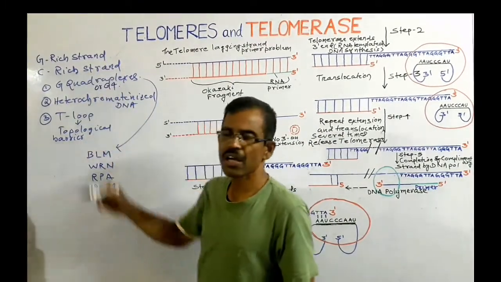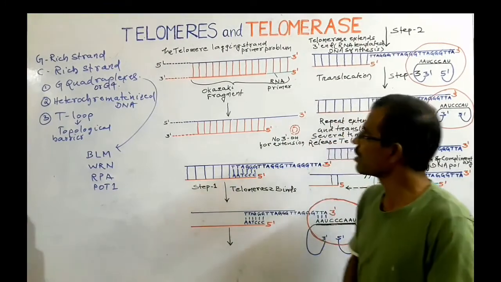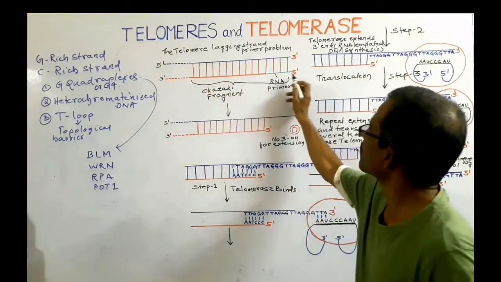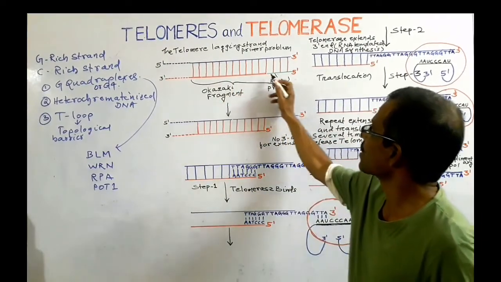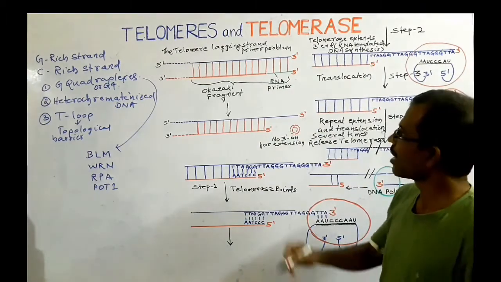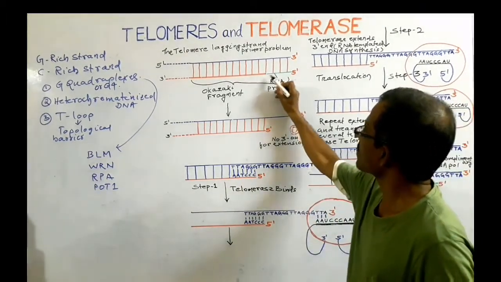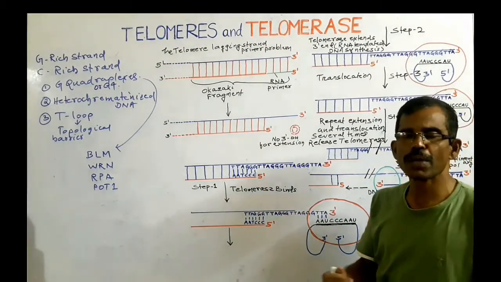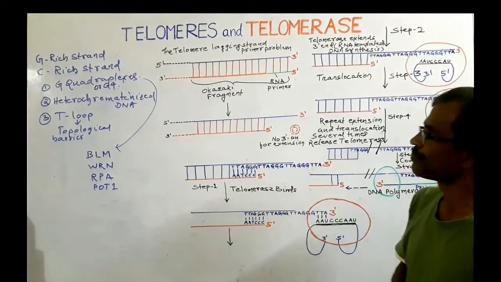The G-rich strand is replicated discontinuously in the form of Okazaki fragments. Each Okazaki fragment starts with an RNA primer. The removal of the last RNA primer leaves a gap for which there is no mechanism to fill in.